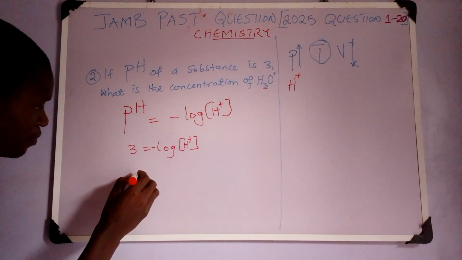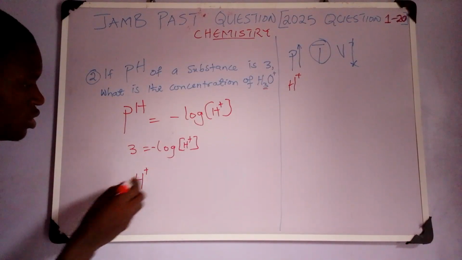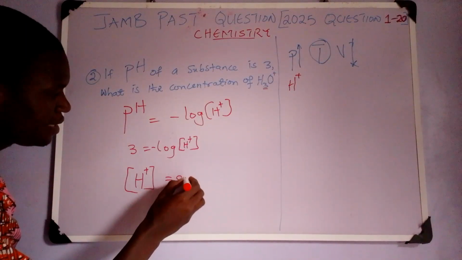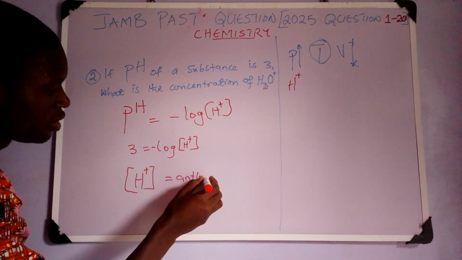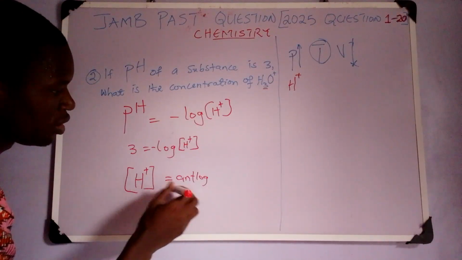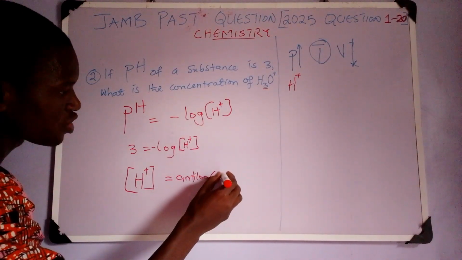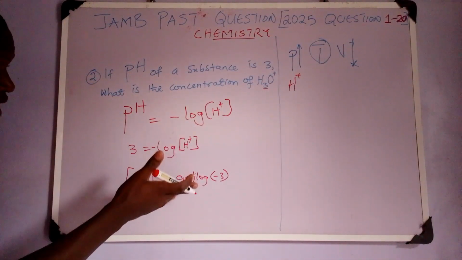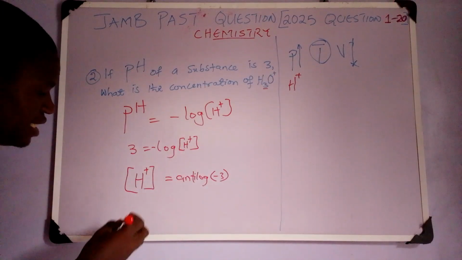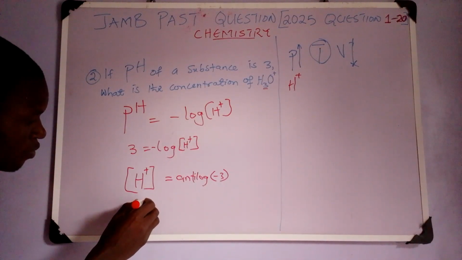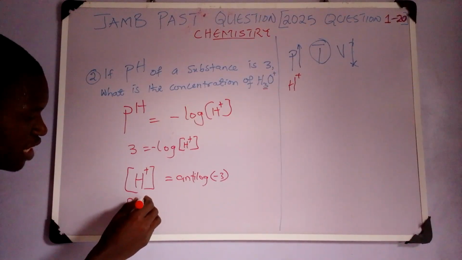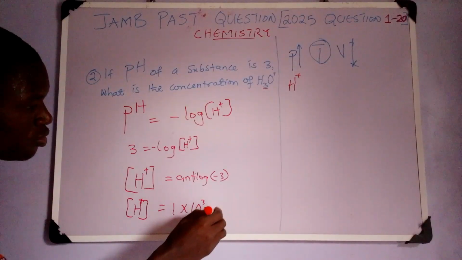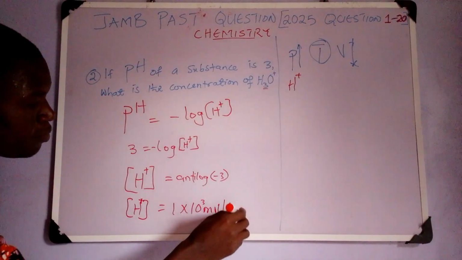So that gives us a hydrogen ion concentration equal to antilog of minus 3. Yes, it will now be negative. And this is going to give us that the concentration of hydrogen ion is 1 times 10 raised to power minus 3 mole per dm cube.